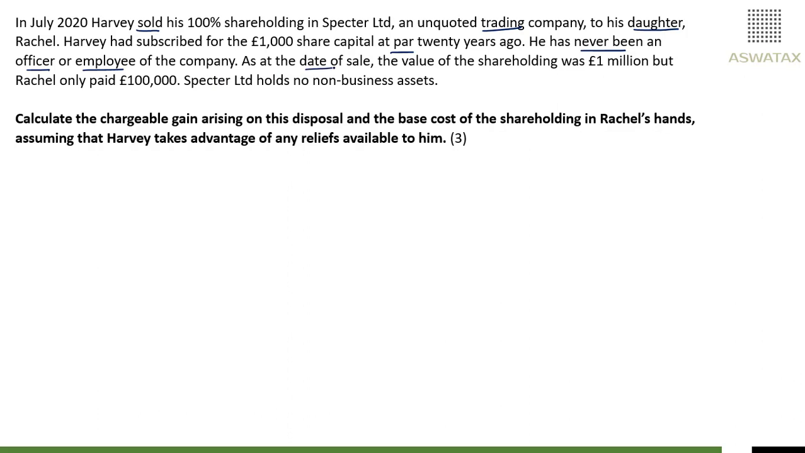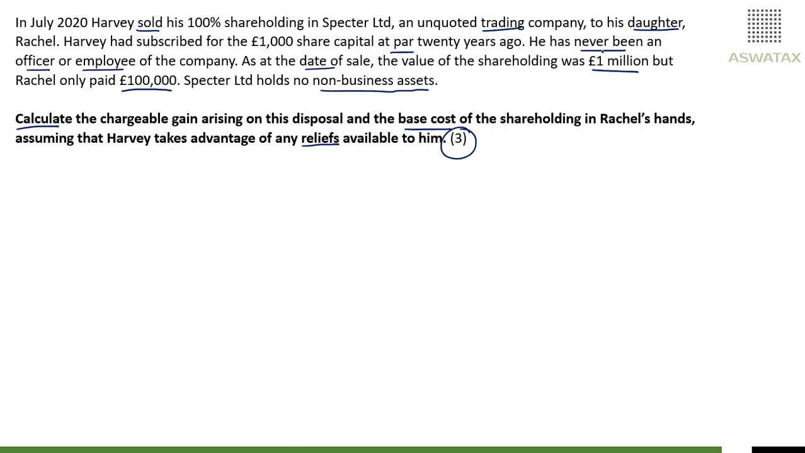As at the date of sale, the value of the shareholding was 1 million, but Rachel only paid 100,000. Spectre Limited holds no non-business assets. Calculate the chargeable gain arising on this disposal. So we have to calculate the chargeable gain arising on this disposal and the base cost of the shareholding in Rachel's hands, assuming that Harvey takes advantage of any reliefs available to him. That's for 3 marks. Now, from the question, there's loads of information that we can collect.